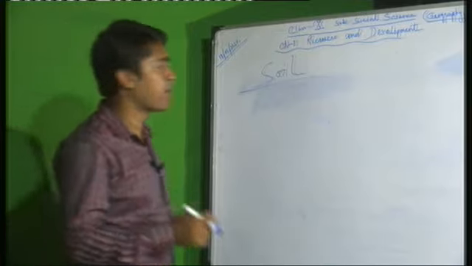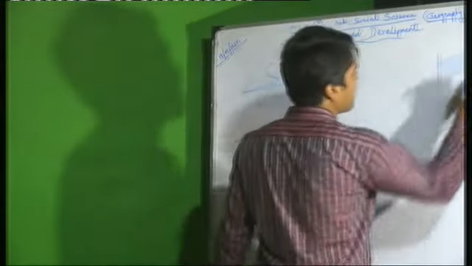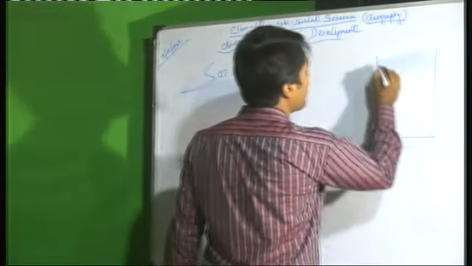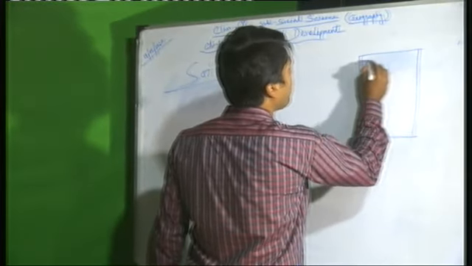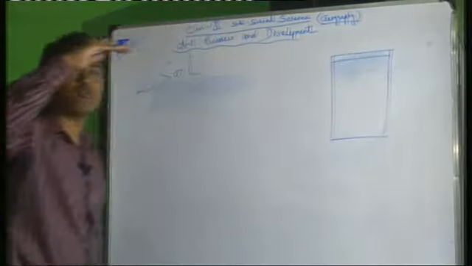In your book, there is a diagram, a picture of the soil profile. In class 8 also you have read this. Soil profile means we show the different layers of soil from top to bottom.